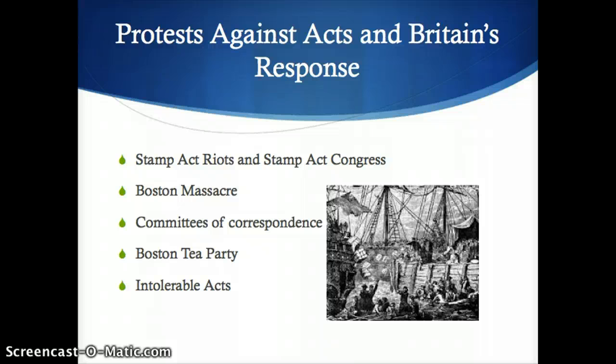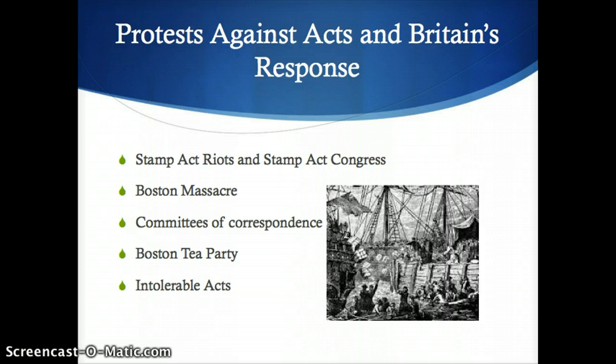Stamp Act riots were a series of riots following the passage of the Stamp Act. There were various protests in the streets from regular colonists protesting the acts, as well as acts of resistance from colonial legislators. The Stamp Act Congress was the first significant colonial response to any British measure. The Stamp Act Congress created 12 resolutions that said that Parliament had the right to legislate, but didn't have the right to directly tax without colonial representation, hence the saying, no taxation without representation.